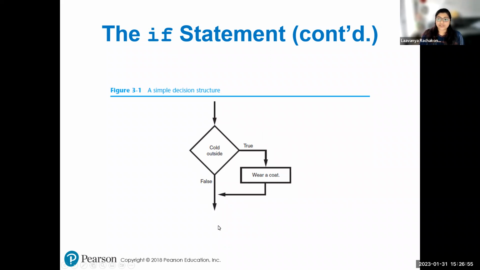If you want to create another structure, or if you want to have any other statements, then we will be talking about dual alternative structures. That will be in the next video.